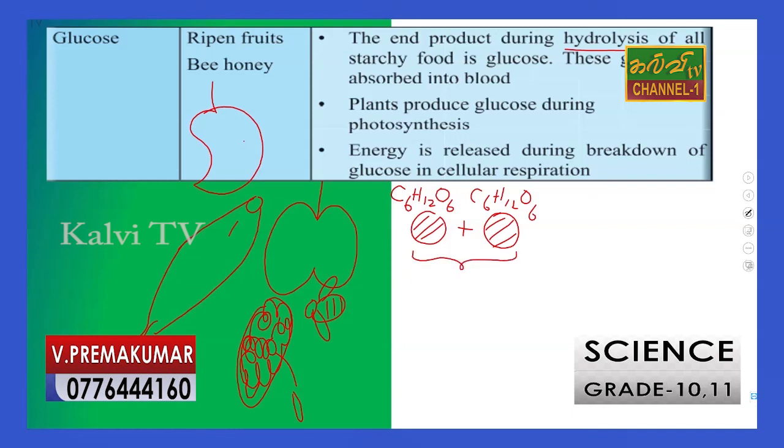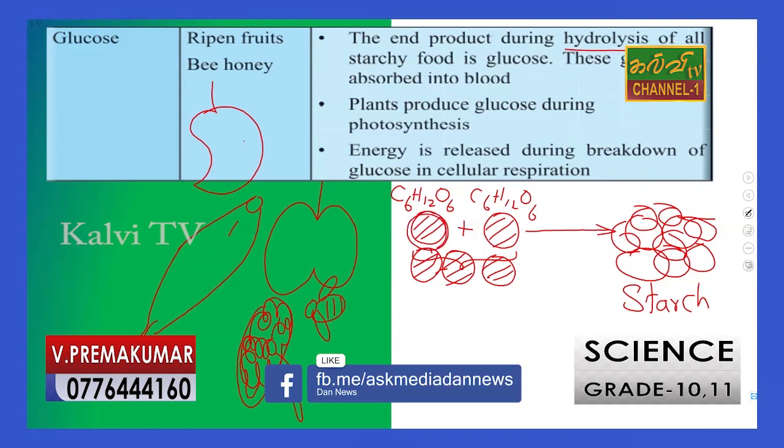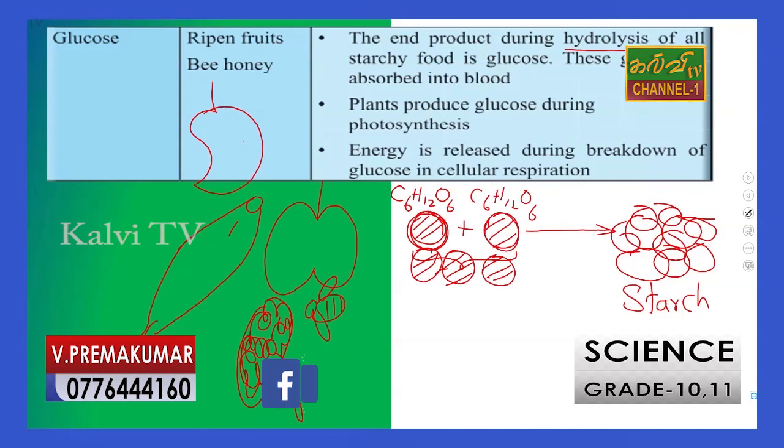When they combine together, they make disaccharide, and if a large number of glucose molecules participate in constructing starch, the very basic structural unit of glucose can produce starch.